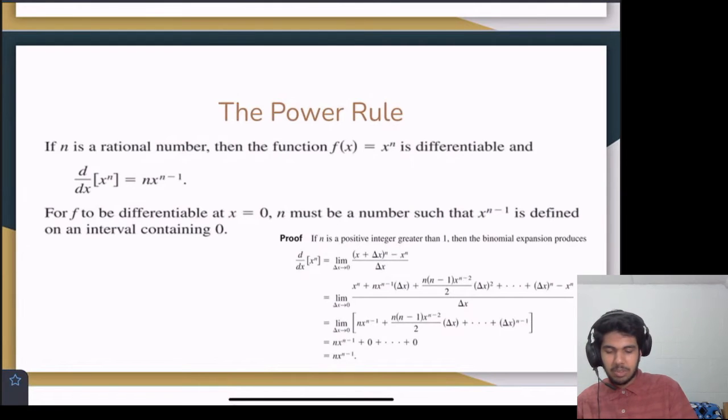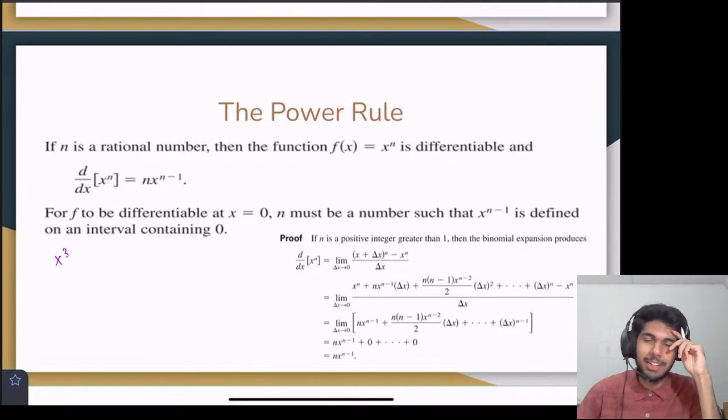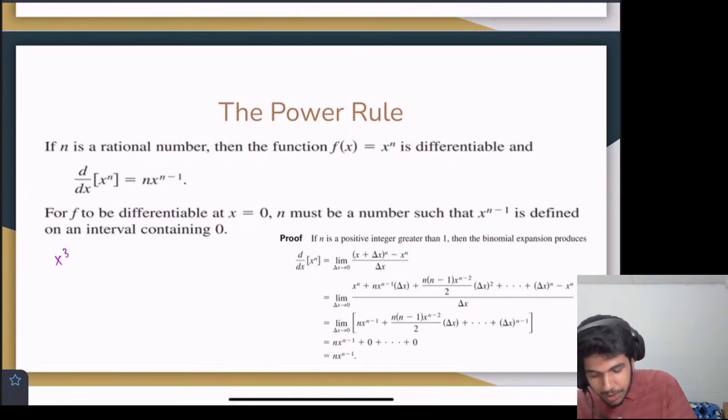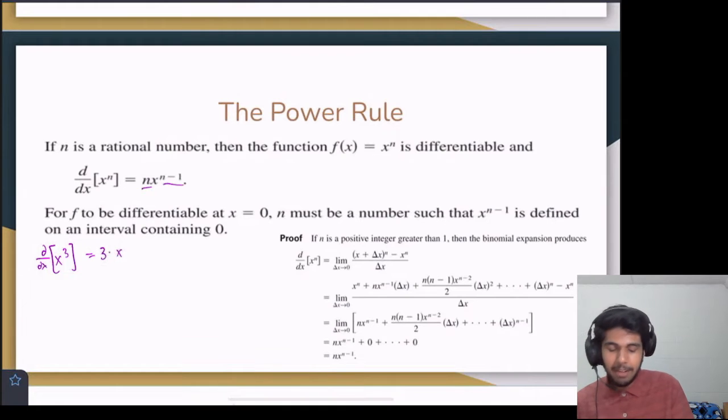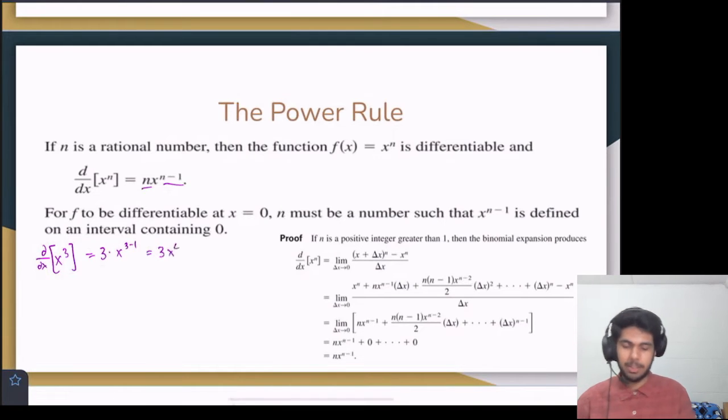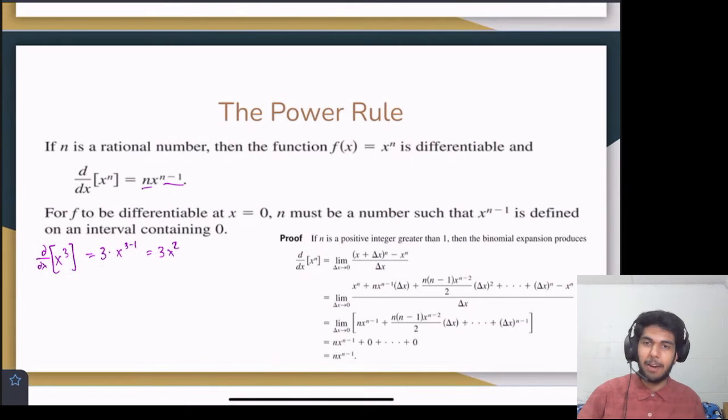Let's say f of x equals x cubed. That is saying n in this case is 3, right? That's the power, and 3 is a rational number. That is saying the derivative of this, d/dx of this, is equal to n, which is 3, times x to the n minus 1, which is 3 minus 1. So that's saying the derivative equals 3x squared. And we call that the power rule, because we're dealing with the power.